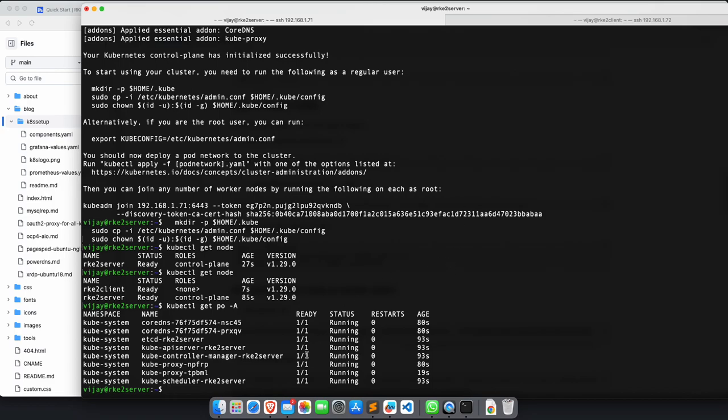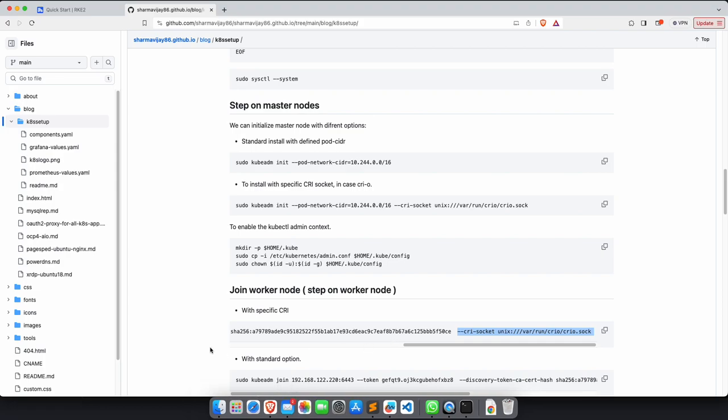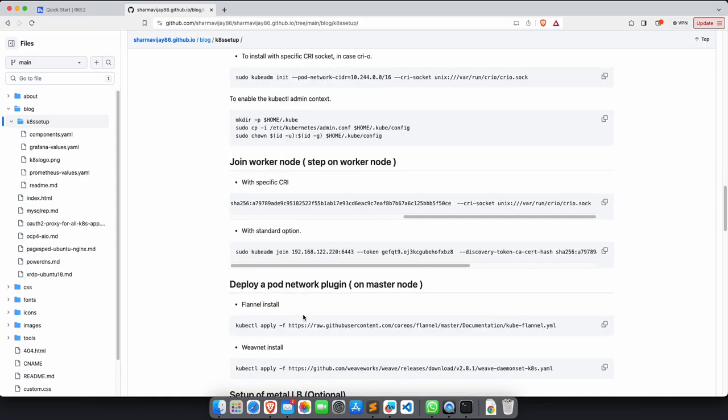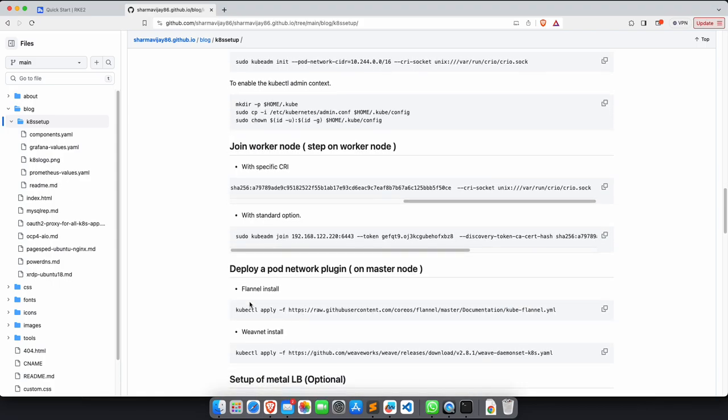But now I need to do some other steps because it's kubeadm. We need to install some CNI components also, right? So here is the pod network plugin which we need to install. I have two examples, Flannel and Weave Net. I'll not use Flannel because the network policy option is not available. It's a simple overlay network. So I'll be using Weave.